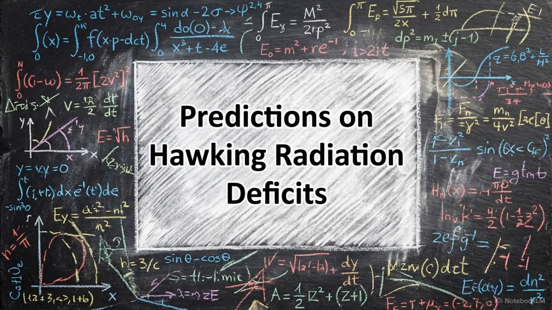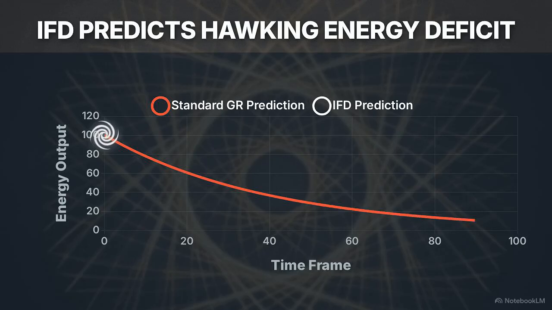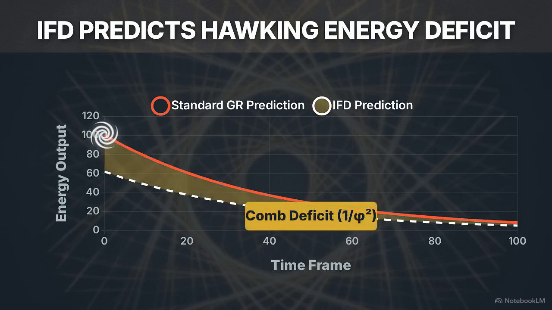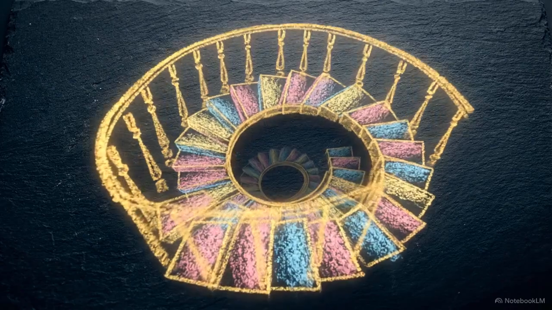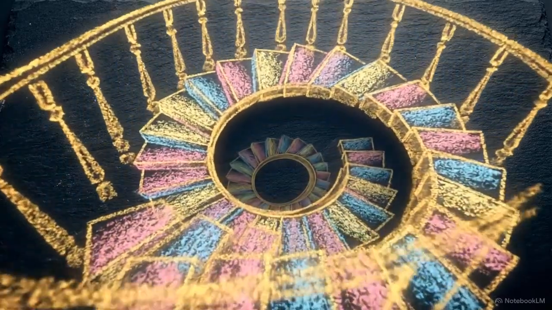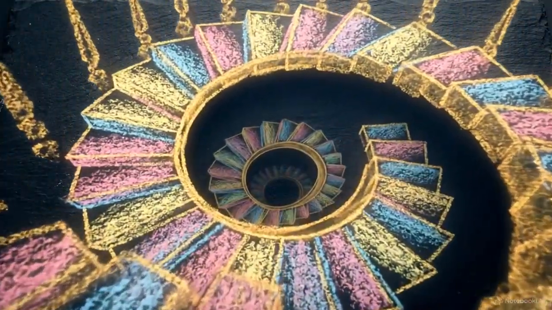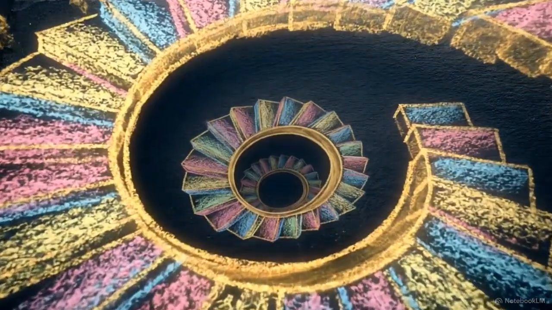This framework offers a testable physical prediction. Hawking radiation emitted from a black hole should display a measurable energy deficit tied to the residual interference of the prime curvature comb. Bypassing the point-particle paradigm eliminates the historical schism between quantum mechanics and general relativity. The universe functions as a single continuous structure, orchestrating its own thermodynamic tension downward through infinite logarithmic steps.